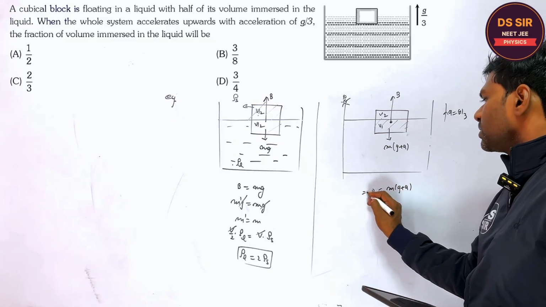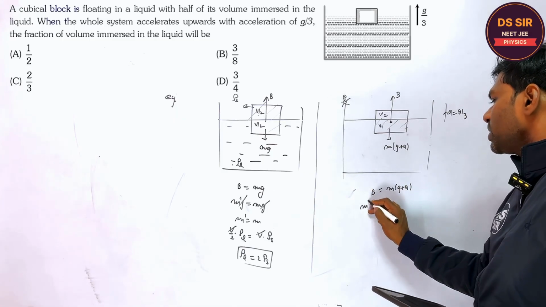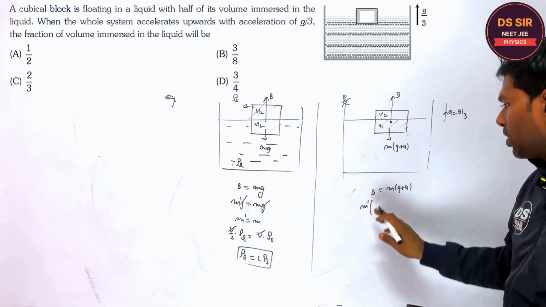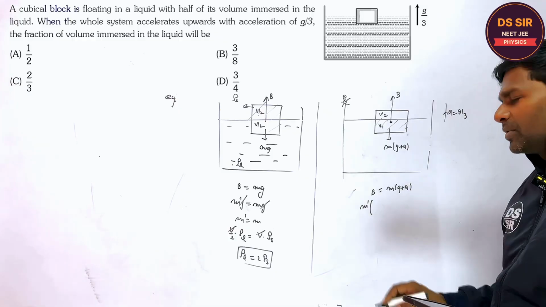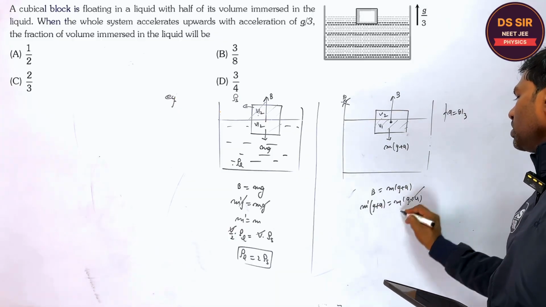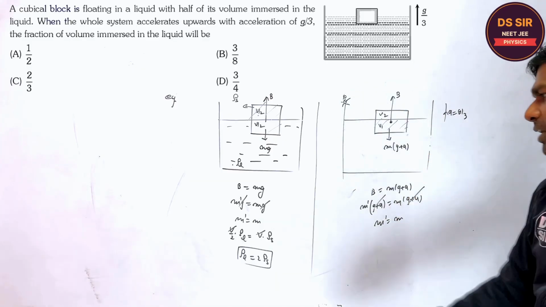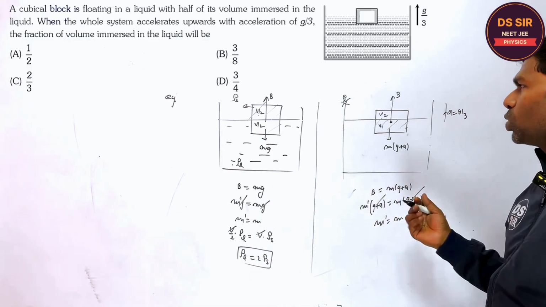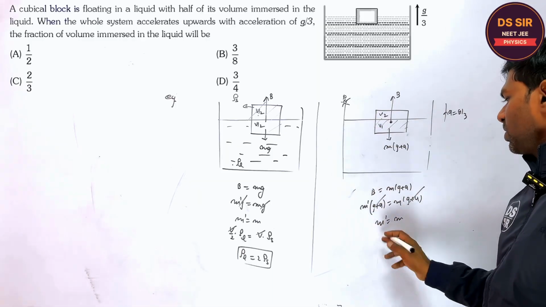The m dash, you tell, buoyant force is m dash, g or g plus a? g plus a. So I think it is very much clear. The m dash is equal to m again, right? The same thing. So it means there is no change in the volume submerged. V1 and V2 will be again V by 2, V by 2.